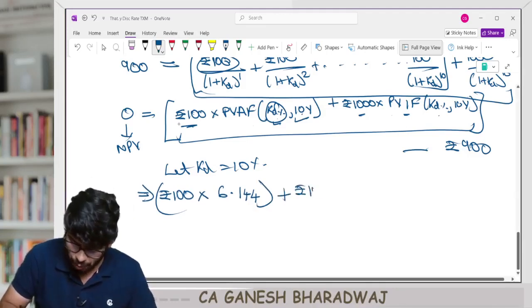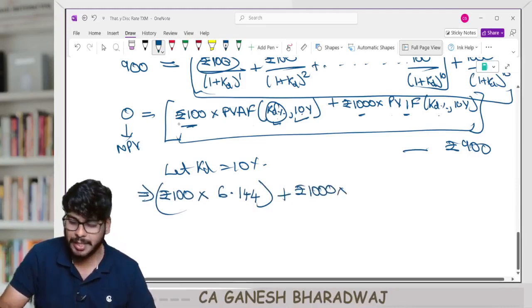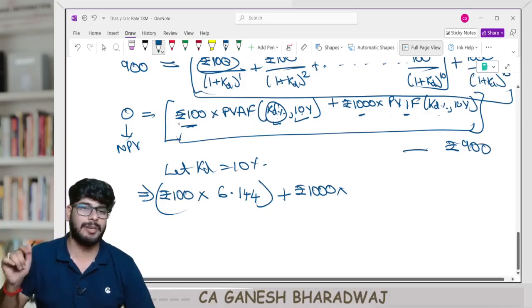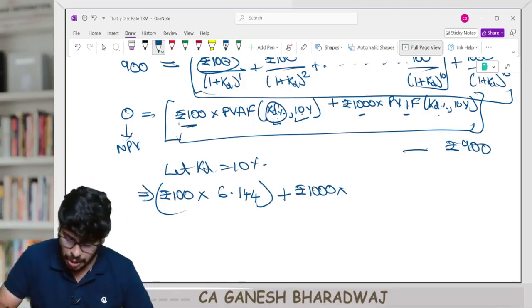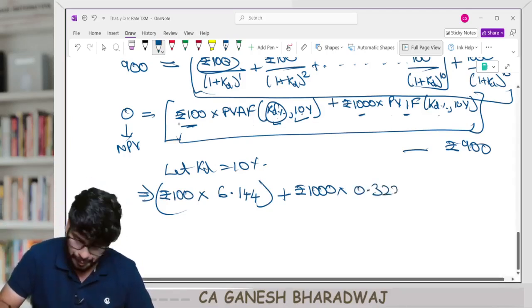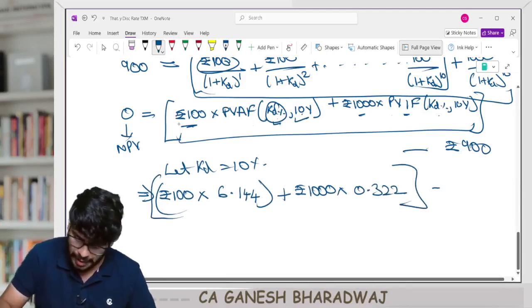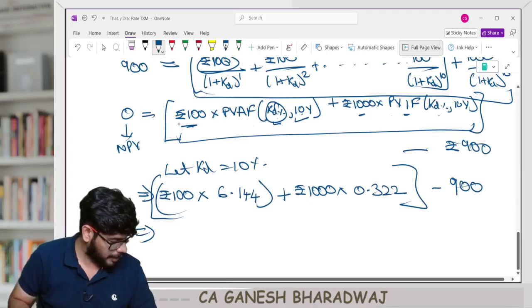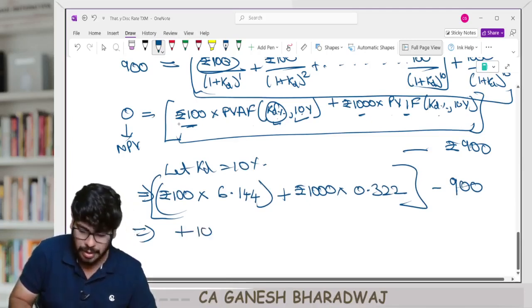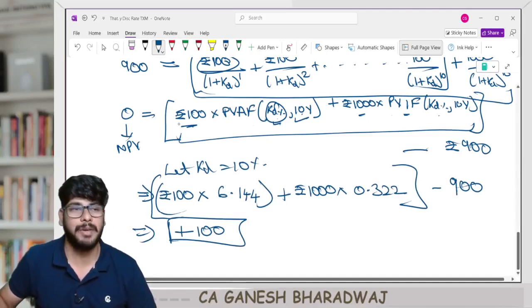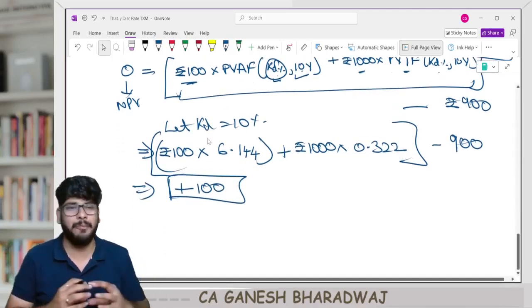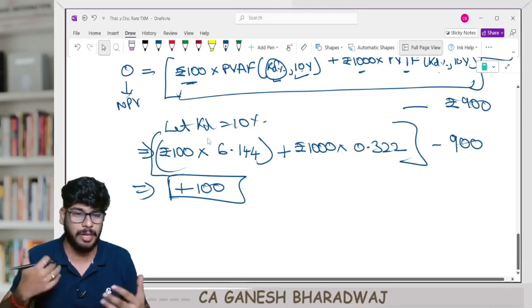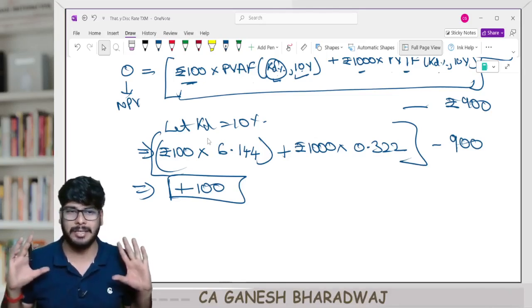Plus rupees 1000 into present value interest factor of 10% for 10 years. Again, 1 divided by 1.1 is equal to, like that. If you put 10 times, you'll get 0.322, right? The whole minus 900. If you do the calculation, I think finally you will get a positive 100 rupees. This will be your NPV. Guys, clear with this? This is computation driven. Don't worry about it, right? You do the calculations if you want once again, but this is the final answer you will get.